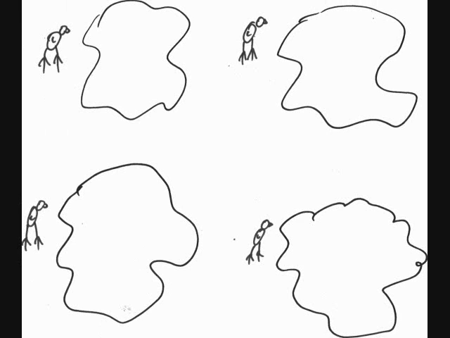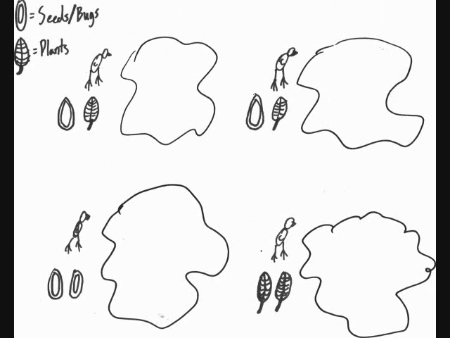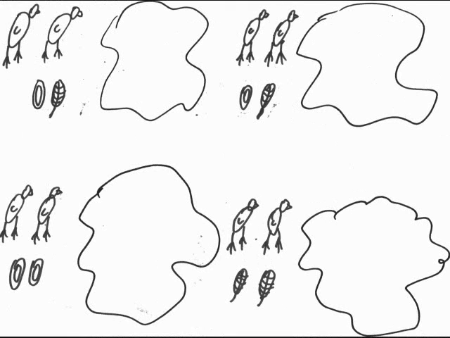In the beginning, all of the birds looked exactly the same. Yet, each of the islands had different food sources at them. In this example, we will use two types of food to make it simple. The first, leaves, and the other food source being seeds or bugs.